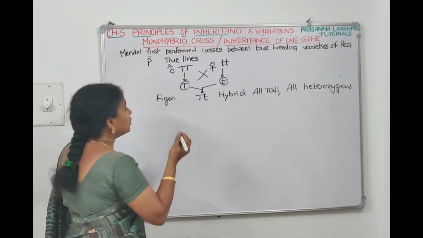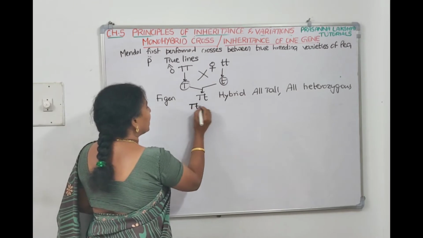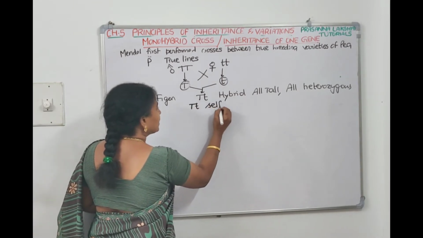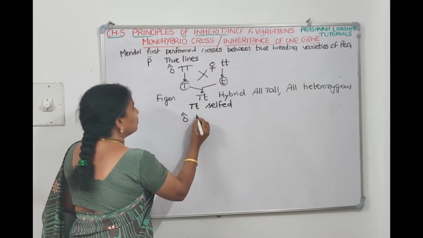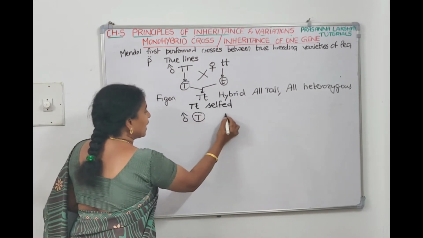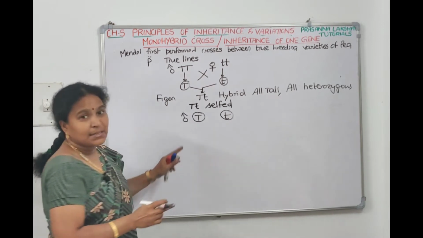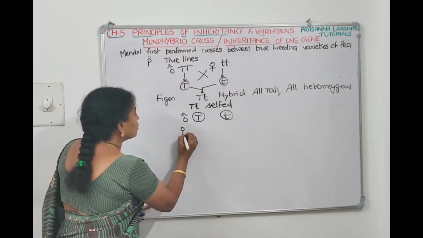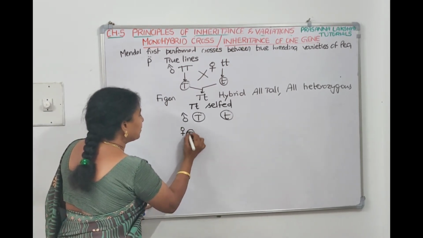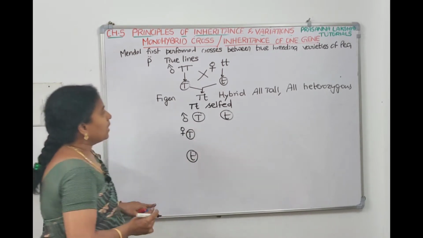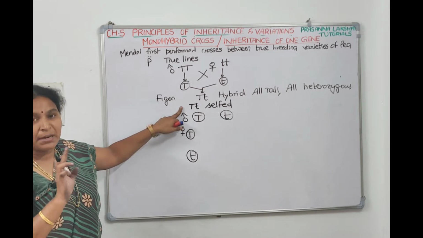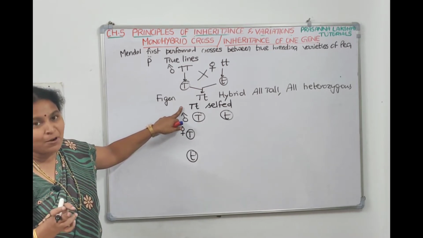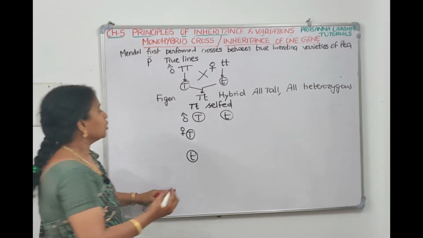And the F1 generation is selfed. If the F1 generation is selfed, then what do we get? The male gametes will form capital T and small t. Since it is the same plant, in female also we get the same possibility, capital T and small t. Male will give one capital T gamete and one small t gamete, and female also will give one capital T gamete and one small t gamete.